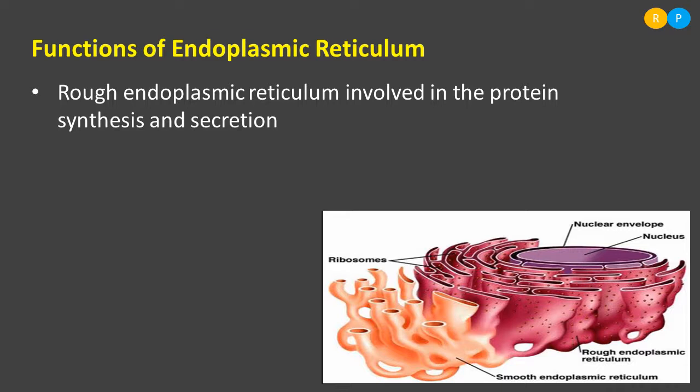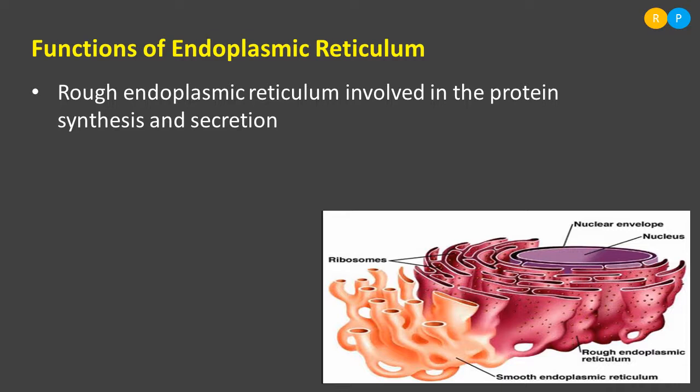Because ribosomes are present on the surface. Ribosomes are called the factory of proteins because those structures are actively involved in the synthesis of protein. Whatever protein is required by the cell is synthesized with the help of ribosomes. So, rough endoplasmic reticulum consists of ribosomes on its surface, and the main function of it is synthesis of protein.